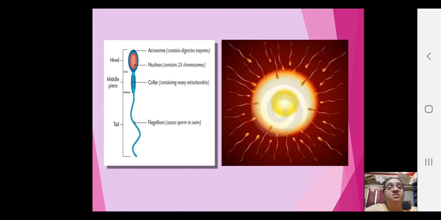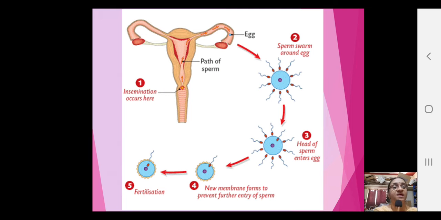Let's look into this, the structure of the sperm, very important. And the acrosome is the upper portion, then you find the nucleus, and you find the collar which contains mitochondria, flagellum, all these are the different parts. Children, the diagram of the sperm is also very important from the CBSE exam point of view. Okay. Now next, look into the picture given on the right side. Now this is actually one ovum which is getting surrounded by many sperms. Okay. Now you see what is happening here.